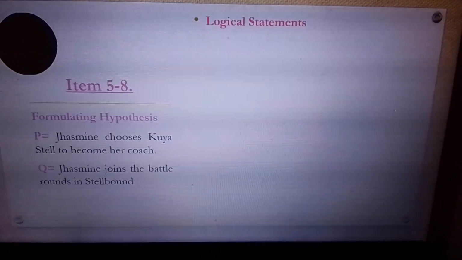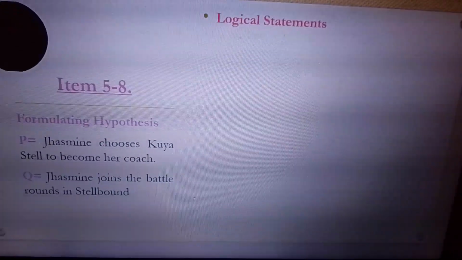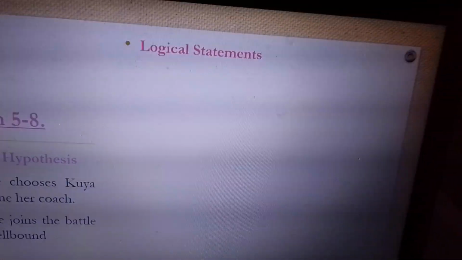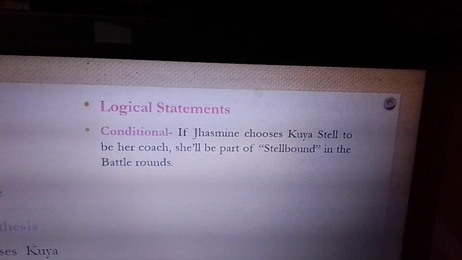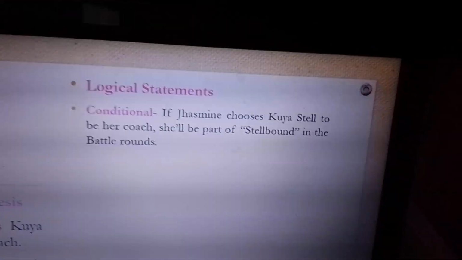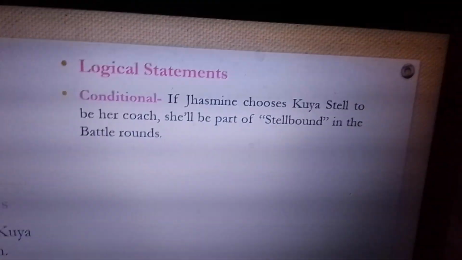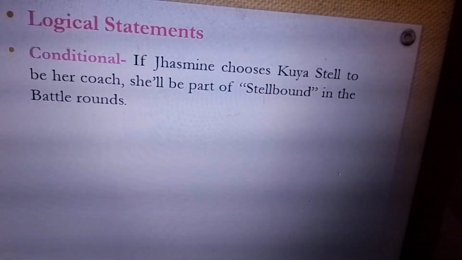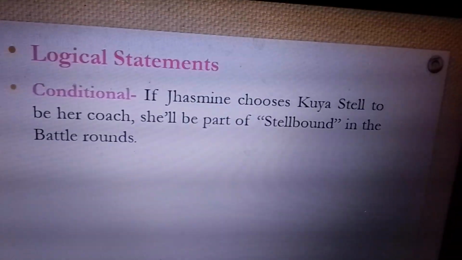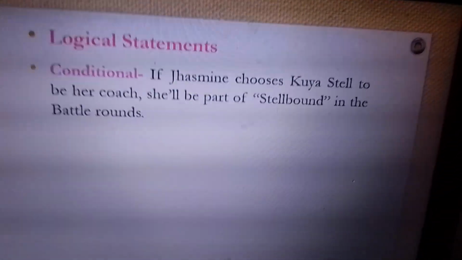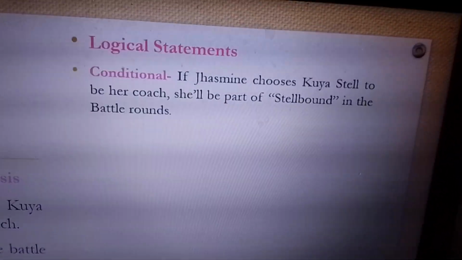Now let's write the logical statements. If Jasmine chooses Kuya Stel to become her coach, she'll join Spellbound in the battles. If Jasmine does not choose Kuya Stel to become her coach, or if Kuya Stel did not turn for Jasmine, and that Jasmine chose another coach to be part of her team, she won't be part of Spellbound in the battle rounds.